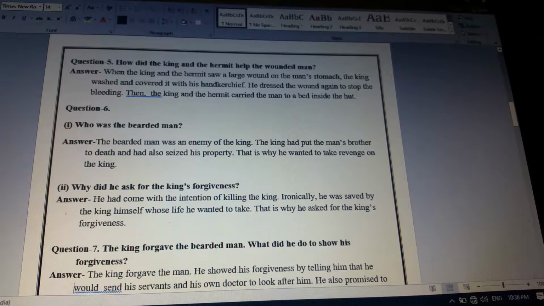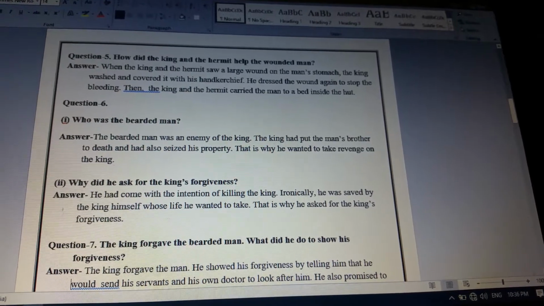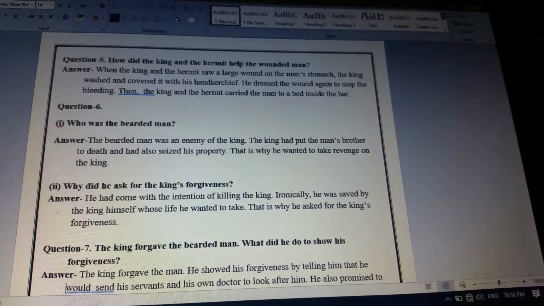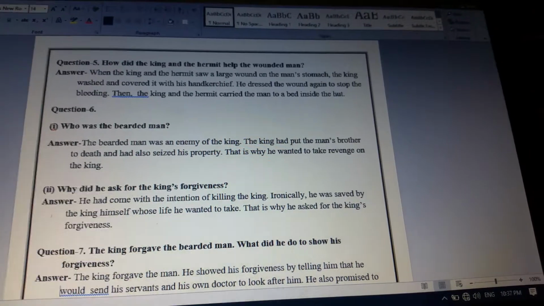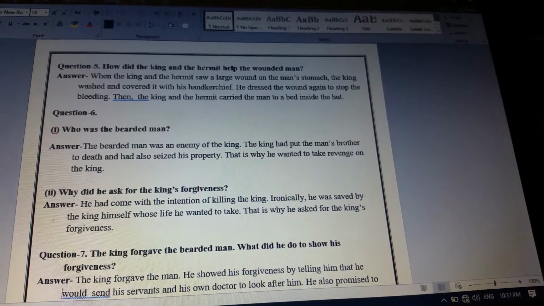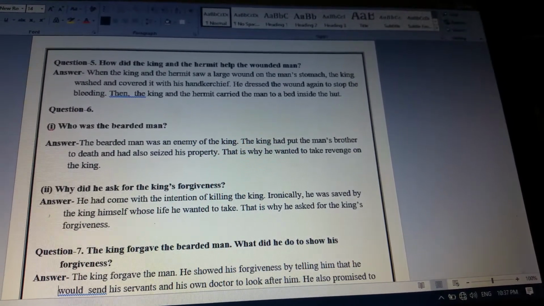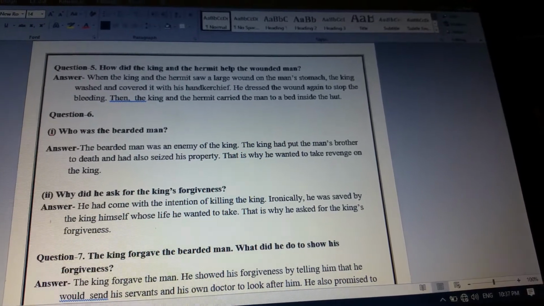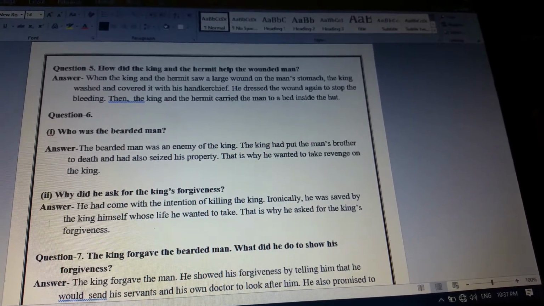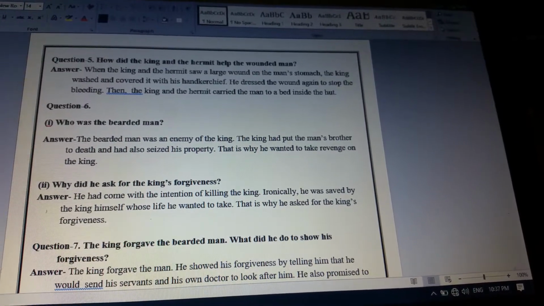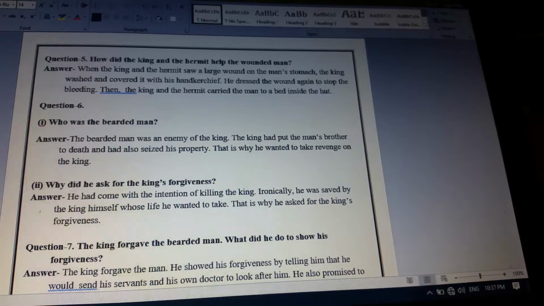Question number 5. How did the king and the hermit help the wounded man? When the king and the hermit saw a large wound on the man's stomach, the king washed and covered it with his handkerchief. He dressed the wound again to stop the bleeding. Then the king and the hermit carried the man to a bed inside the hut. So in this way, both king and hermit helped that wounded man.